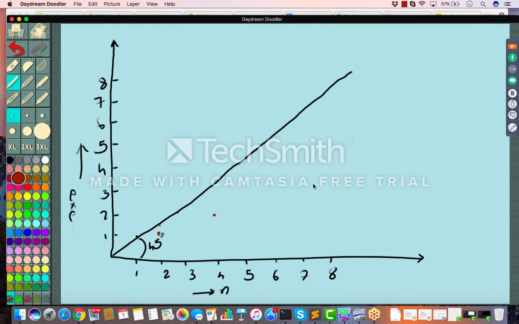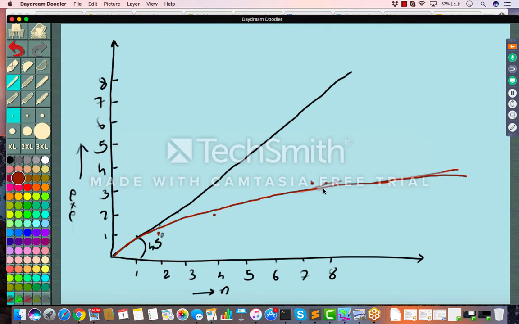When it is 8, you are executing it 3 times. If I draw it better, the graph would look something like this over a period of time. And when it is 16, it just reaches 4, so it becomes more like this.